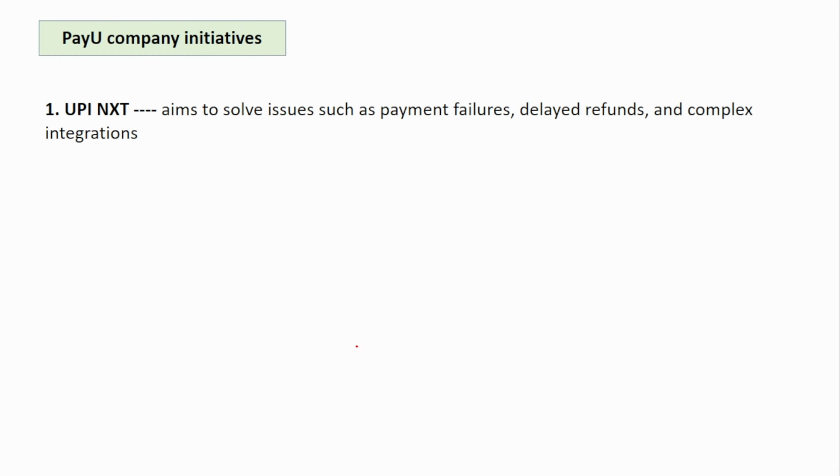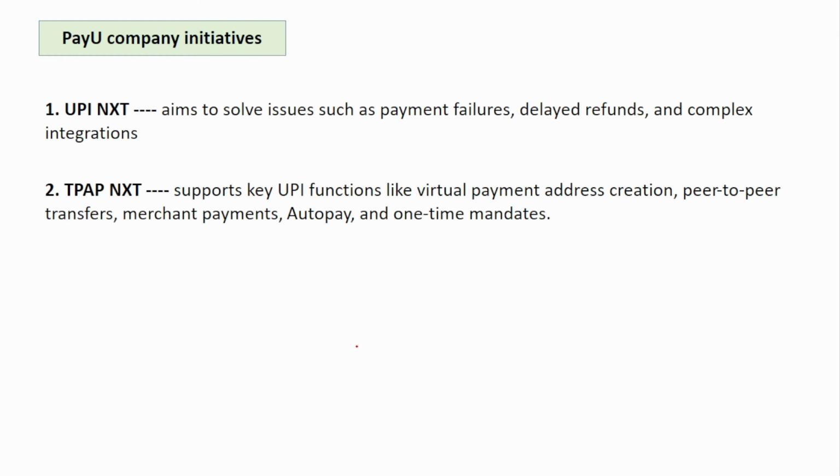Next is PayU company initiatives. It has launched two initiatives. First is UPI Next and TPAP, third party application provider, Next. UPI Next is mainly to solve issues such as payment failures, delayed refunds, and complex integration. Sometimes a payment gets failed when you try to process it via UPI, and it takes 2 to 3 working days to refund. But using UPI Next, they are planning to make the refund very fast, maybe on the very same day or within a few hours. They are trying to reduce the time of the refund.